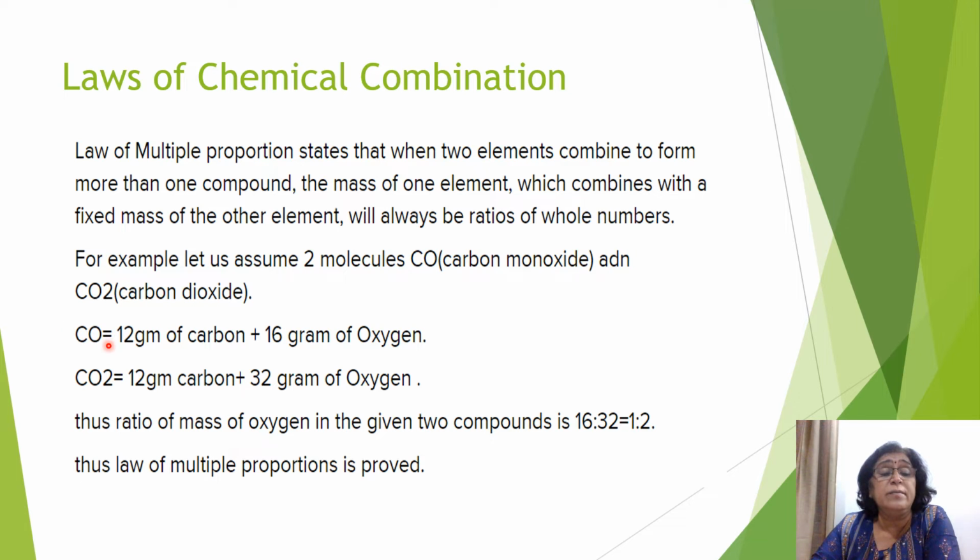So mass of oxygen in the two compounds, combining with the fixed mass of carbon, bears a simple whole number ratio. Okay, clear? Whose mass is changing? Mass of oxygen is changing. Whose mass is constant? Carbon mass is constant. So the ratio of oxygen in these two compounds is a simple whole number ratio. Clear?